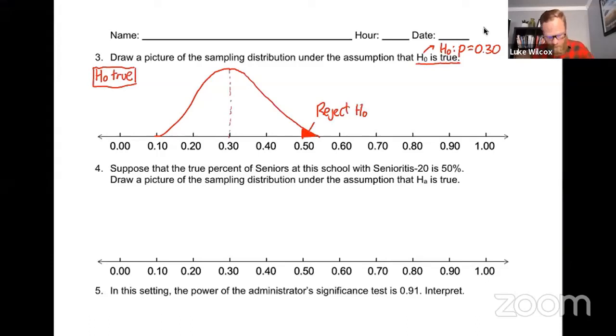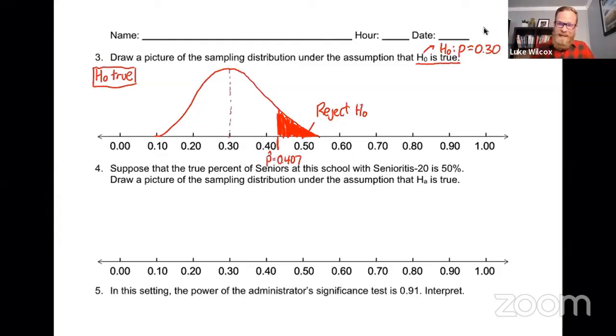And actually, the p-value could be even a little bit bigger than that, as long as the p-value is less than 5%, and 5% would be this area right here. Now, we can actually figure out what the cutoff value is, and it turns out the cutoff value is right here. If you got a p-hat value of about 0.407, anything bigger than that would give you a p-value less than 5%, and you would reject the null hypothesis.